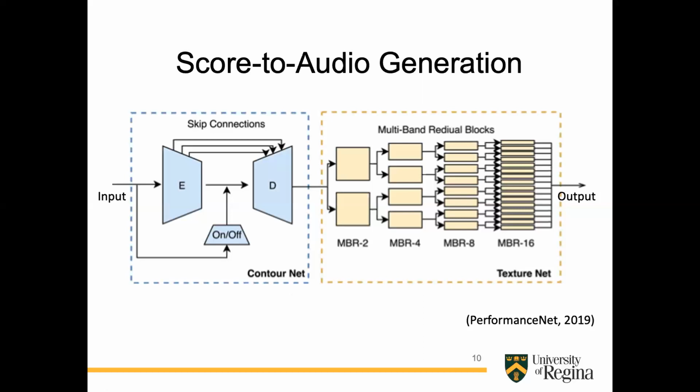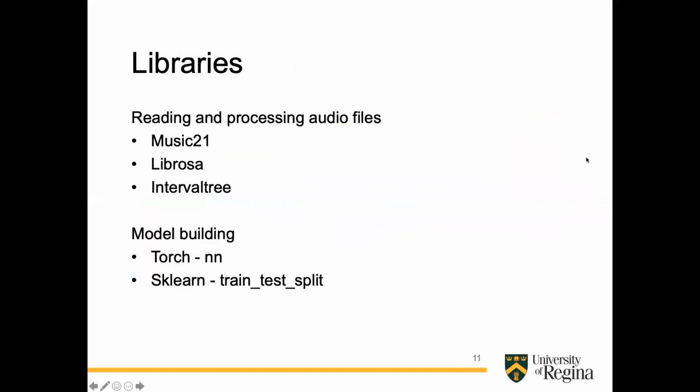TextureNet also allows the model to learn all these label features of the audio file, which are the score representation and the sentiment. Therefore, these two subnets together allow our SentimentNet model to learn label features, which is different from just the audio ones.